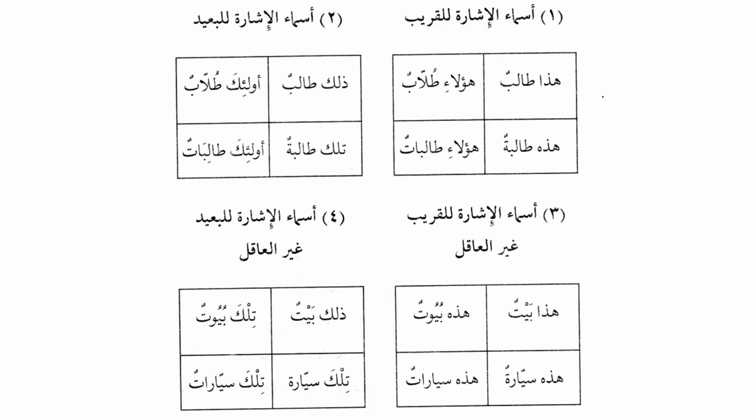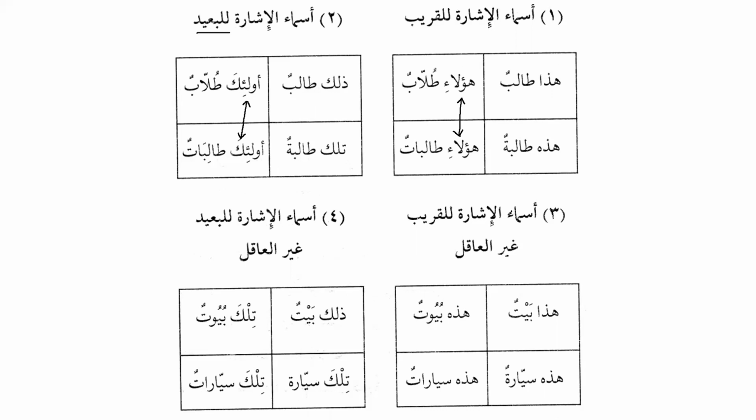So now we have a summary of what we have learned today over here. As we can see, أسماء الإشارة للقريب: هذا طالب and هؤلاء طلاب, هذه طالبة and هؤلاء طالبات. So what basically we need to know is that for the near distance, for aqil, for the plural, ismul ishara will be the same. And similarly for the far distance, ذلك طالب and أولئك طلاب, تلك طالبة and أولئك طالبات. Ismul ishara will be أولئك for the aqil or for the rational beings.